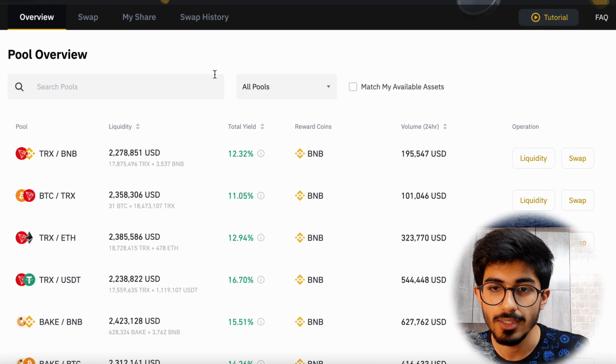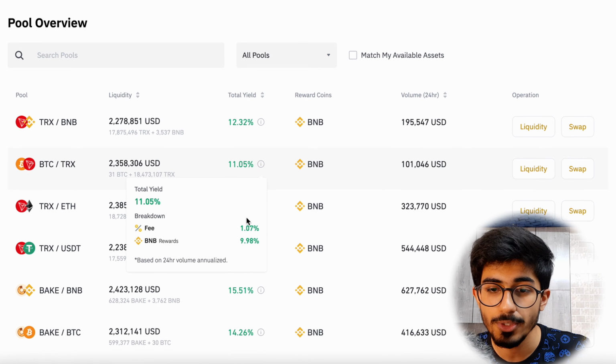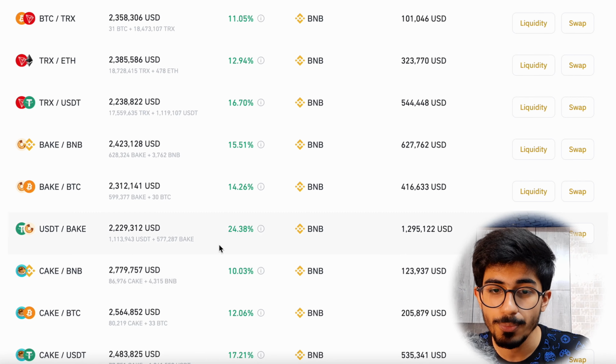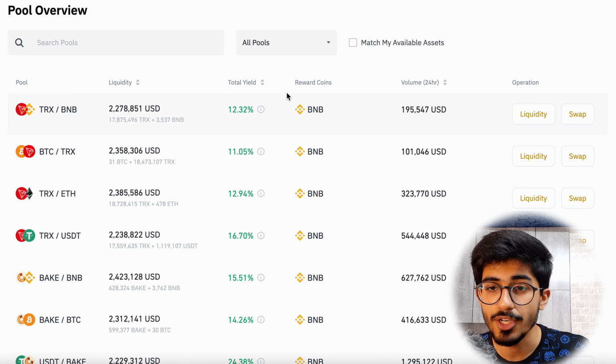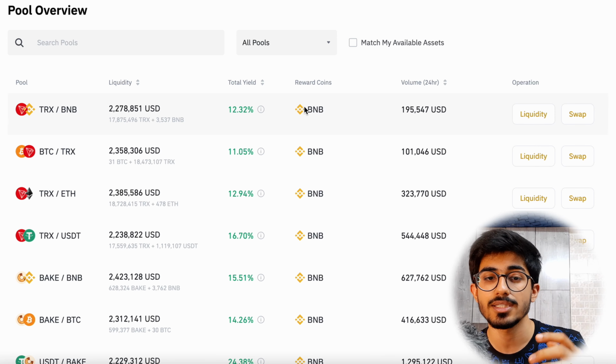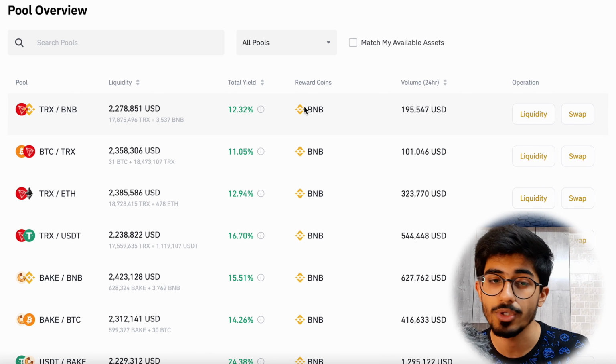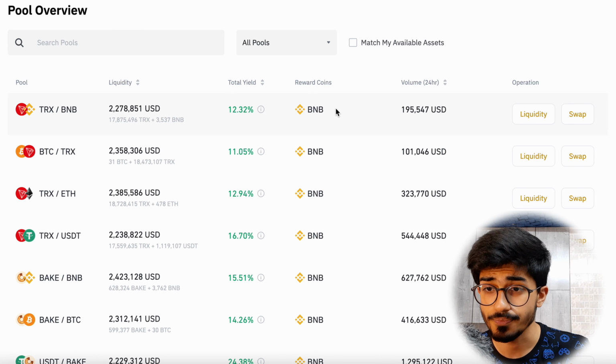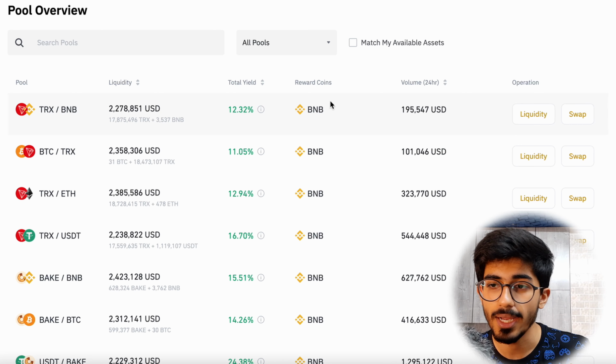As you can see, these are all the pools. Then there are stable pools, and then there are innovation pools. Here I've selected all pools, and the yield is around 12%. So 12%, 16%, then there's 24% for USDT and BAKE, there's 10% for Cake and BNB. And then the reward coins basically means in which token you'll get the rewards. So here we'll be getting it in BNB. This is the particular volume, and this is the total liquidity that has been added till now.